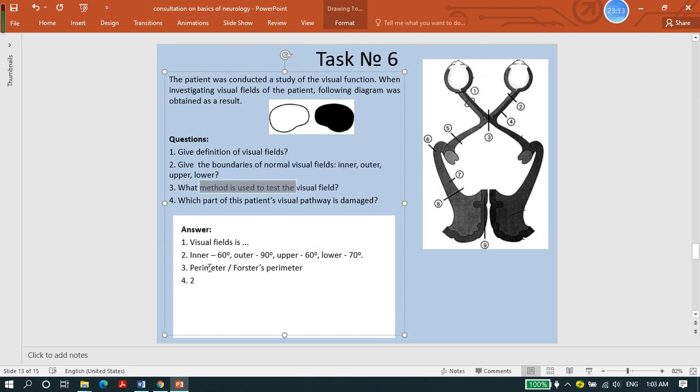You know, it will be tested, or it will be examined by perimeter, and we have a special perimeter. It's called Forrester perimeter. And question number 4, it's about this figure. Which part of this patient's visual pathway is damaged? And you will write the number.